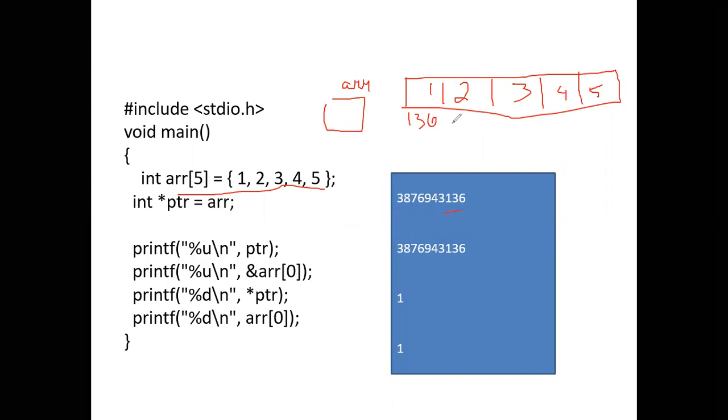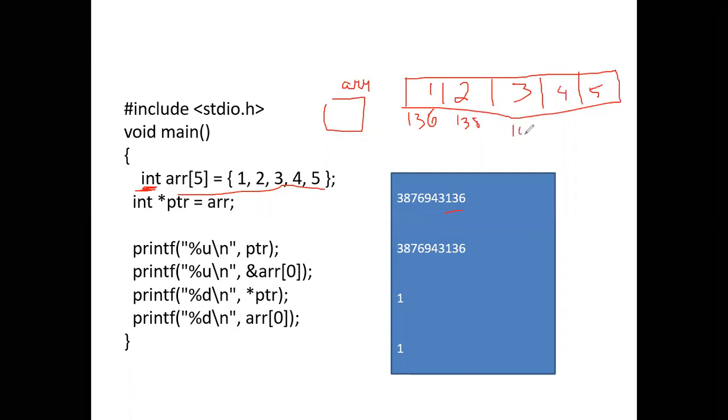Since the array is of type integer, each element will be taking the size of int. The size of int is 2. So the next address will be, each will be taking 2 bytes. 136 plus 2, 138.